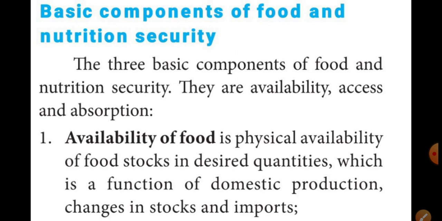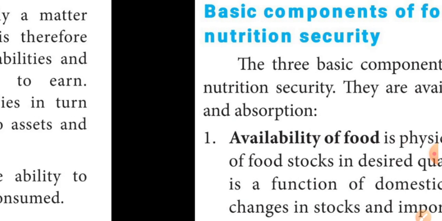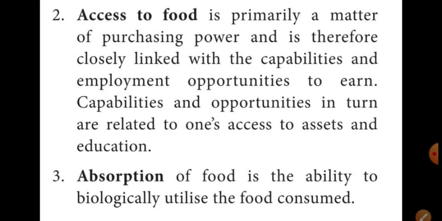Then from availability of food, we learned that it is the physical availability of food stocks in desired quantities, which is a function of domestic production, changes in stocks and imports. From access to food, we learned that it is a matter of purchasing power, and it is also closely linked with the capabilities and employment opportunities to earn.